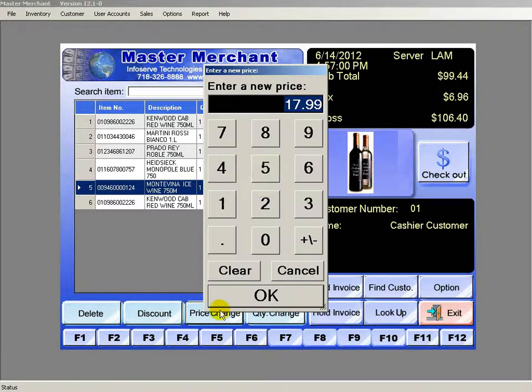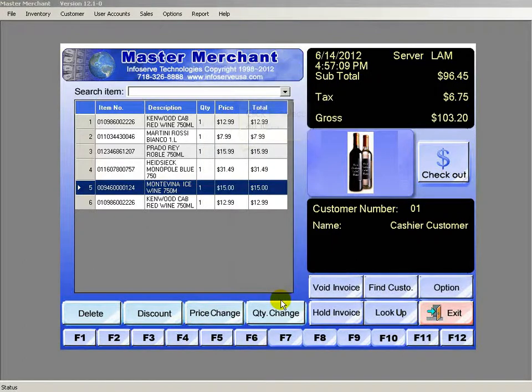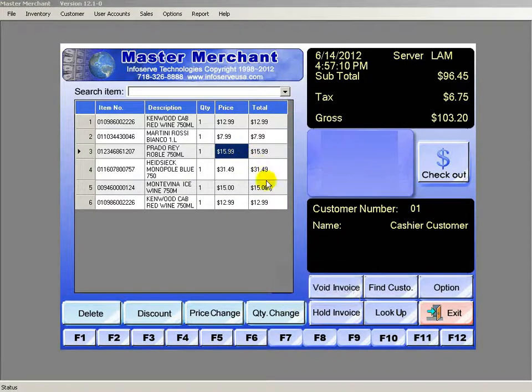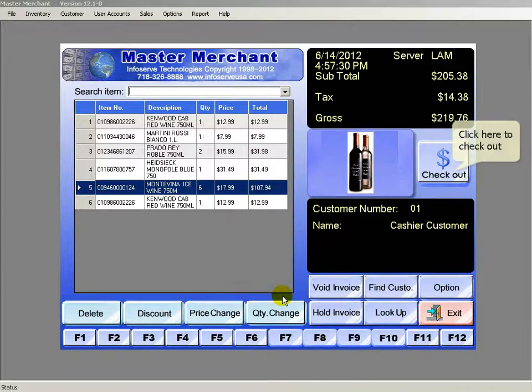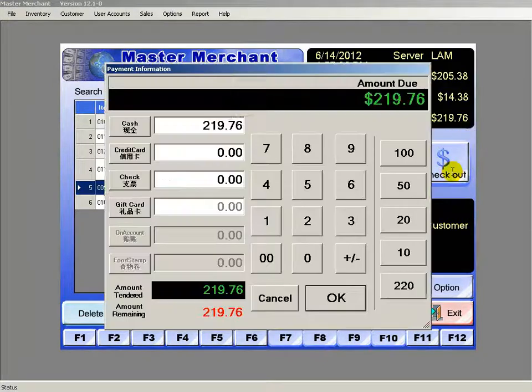Select an item and then click Quantity Change or Price Change to change the price and quantity. After making any adjustment to the order, click Checkout to pay the order.